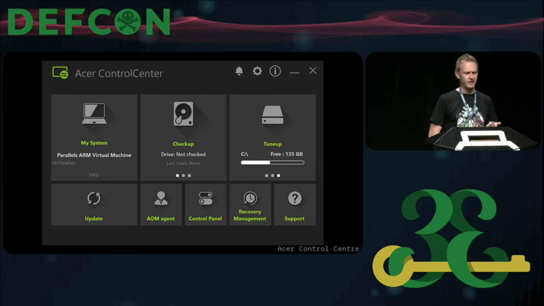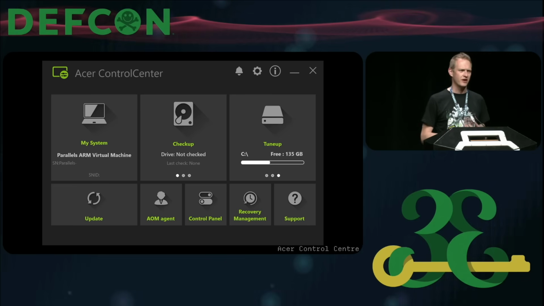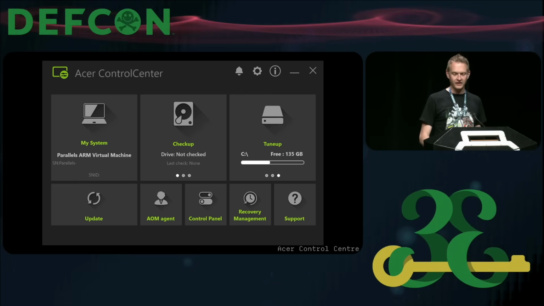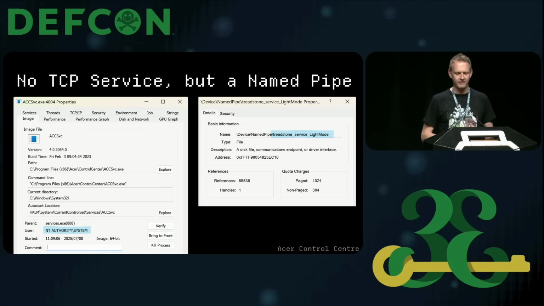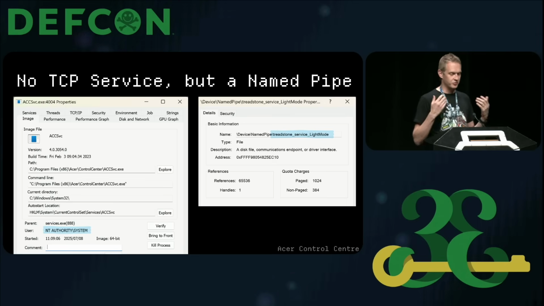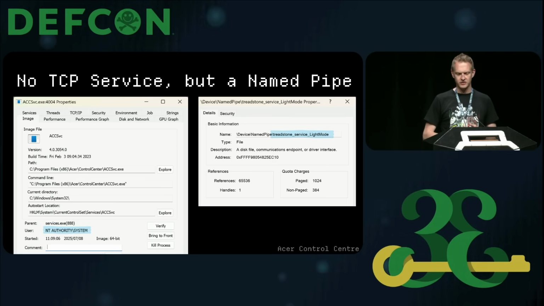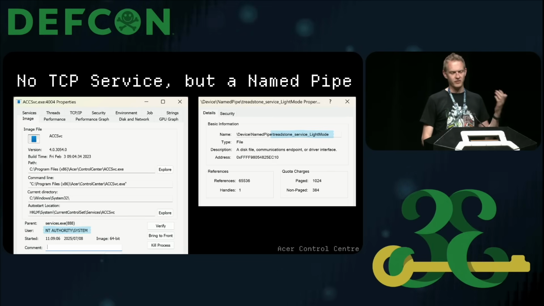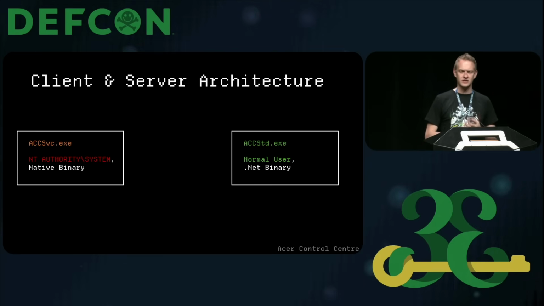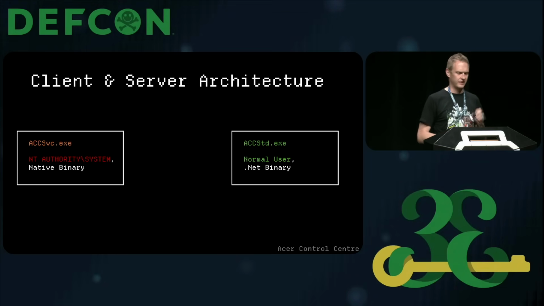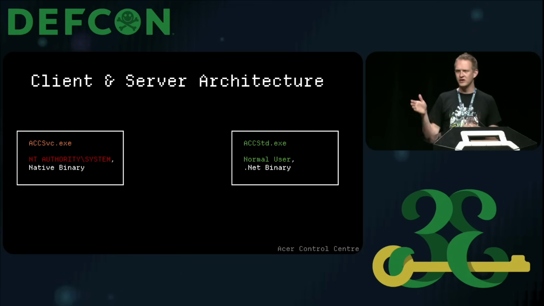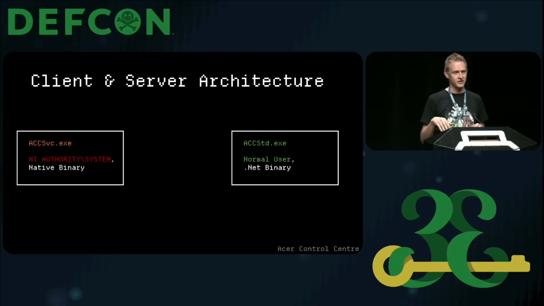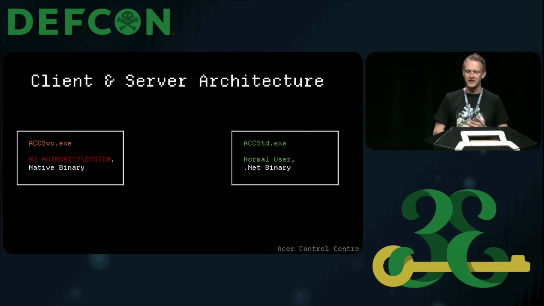So let's take a closer look at that. When you install it, if I recall, this one doesn't do any verification. It's happy to run on my Parallels VM. But when you look under the hood, you'll see that there isn't really a TCP service that we can target, but instead it's a named pipe. However, one of the services is privileged, which makes it an interesting target. If you reverse some of this stuff and get an idea of how this software is put together, you'll see there are really 2 components, which is a very classic client-server architecture. There's this native binary running as a service in an elevated context, and then there's this normal user client that you would run, but that's written in .NET. And you can already see which one of those 2 would be easier to reverse.